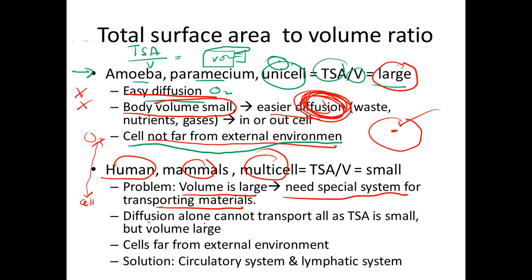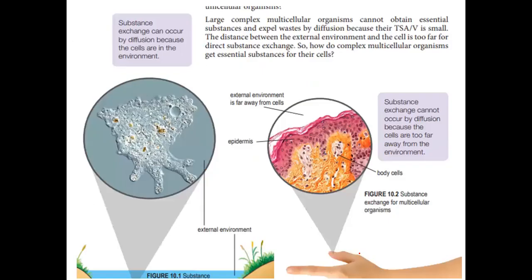Okay, so diffusion alone cannot transport all. Okay, memandangkan TSA is small but volume dia besar. Cells is very far from external environment. Therefore, sebagai manusia, we need these two, circulatory system and lymphatic system. So dalam badan kita memerlukan these two transport system.